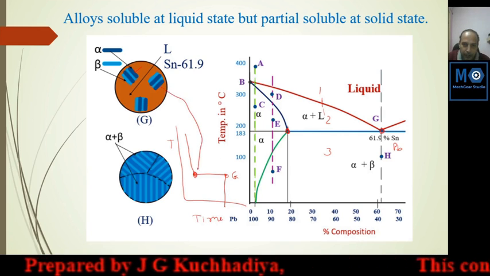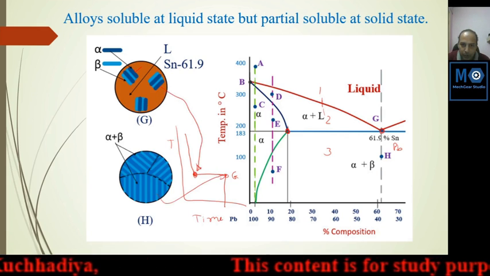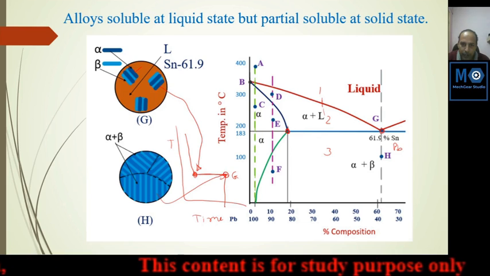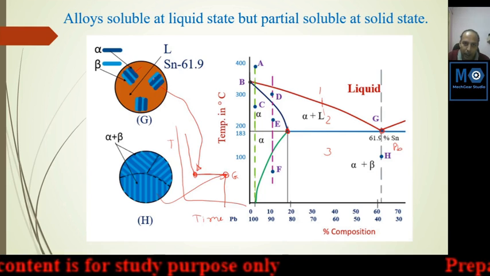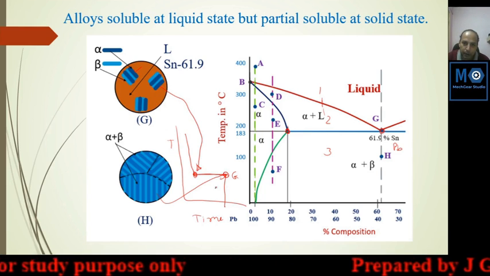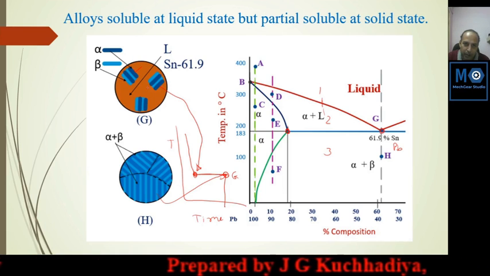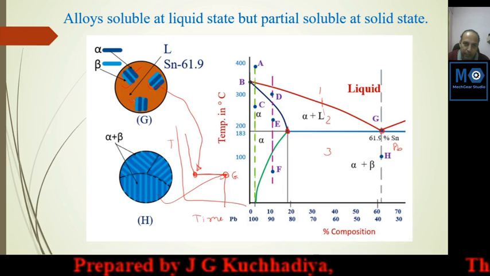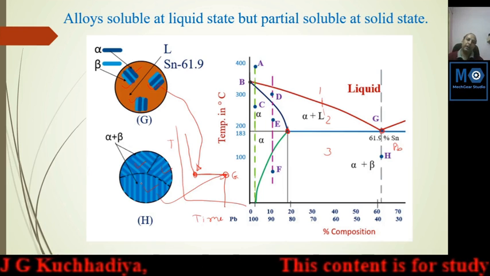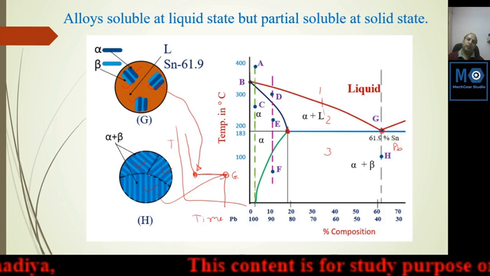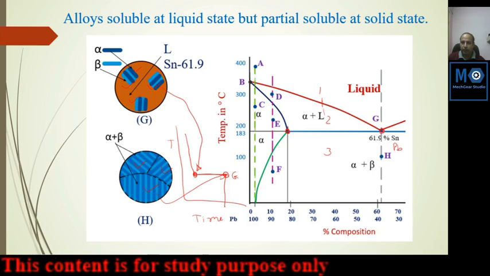This started here and this ended here. So this is a constant temperature line at which the lamella of the alpha and beta are started and it will be ended at constant temperature. So here 3 layers, 3 dendrites started, alpha plus beta, and these 3 alpha plus beta are solidified completely. So this is possible only at eutectic temperature.